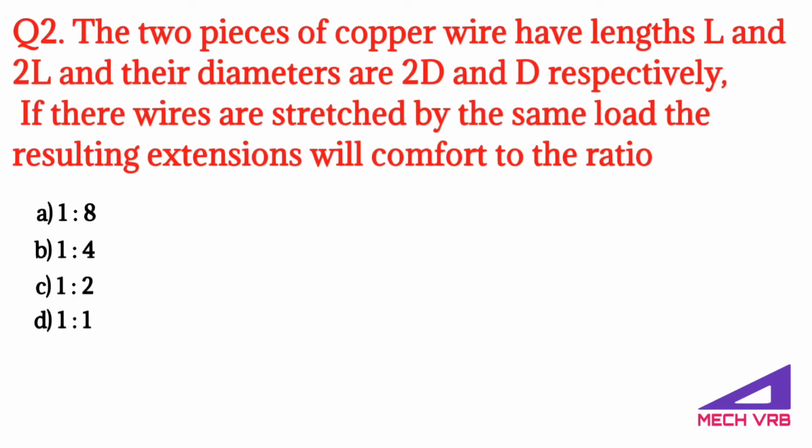Question number 2. The two pieces of copper wire have lengths L and 2L and their diameters are 2D and D respectively. If the wires are stretched by the same load, the resulting extensions will conform to the ratio.